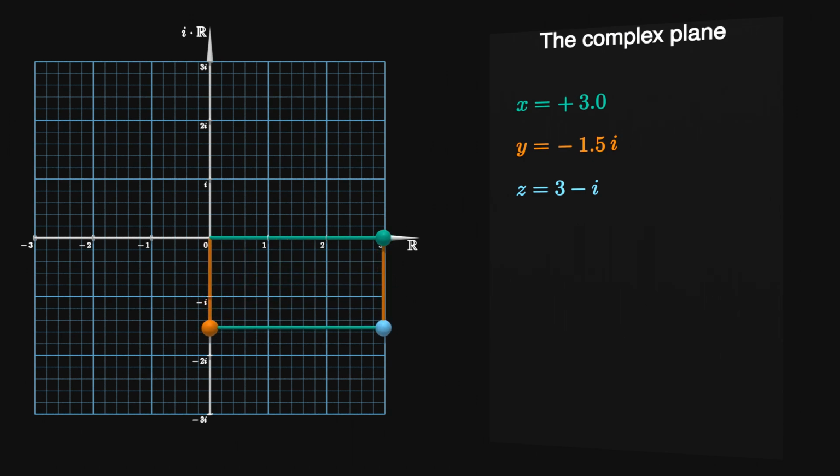Notice how every point in this 2D space is associated with one and only one complex number. Likewise, every complex number is associated with one and only one point. For this reason, we call this 2D space the complex plane.